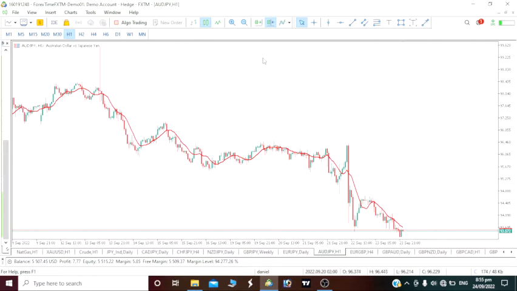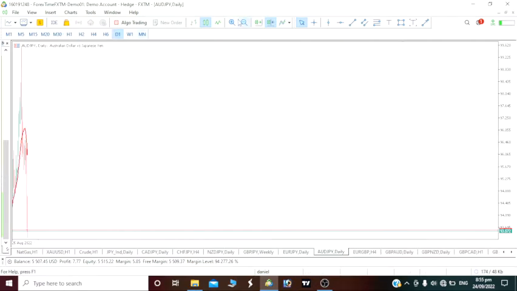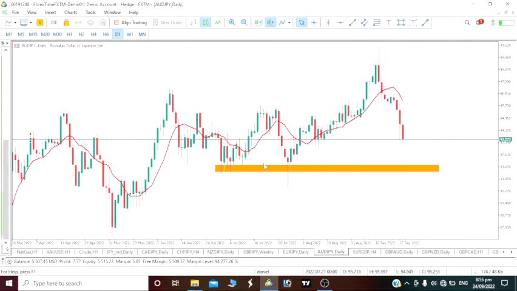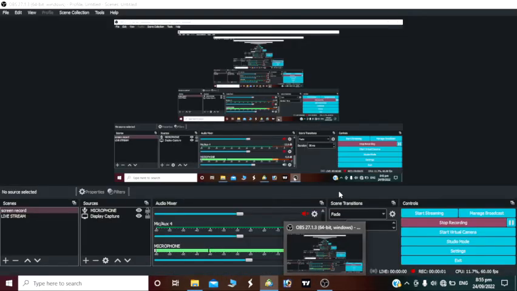So above all, AUDJPY, we should short it till it gets to the level we just talked about, let's say a level of 91.830. Once it gets to the level, then a bullish move should happen. So that is the analysis for the week on AUDJPY.